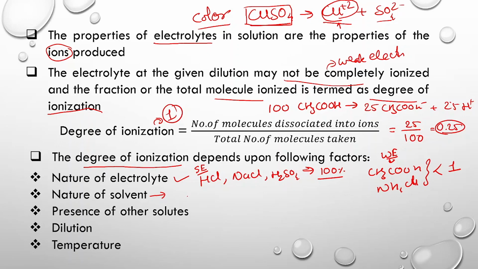The second factor is the nature of the solvent, that is, whether the solvent is polar or non-polar. For example, if we add NaCl in water, water is highly polar, and as a result NaCl will dissociate completely, and the degree of dissociation will be 1. If we add NaCl in a non-polar solvent like benzene, sodium chloride will dissociate very feebly, and the degree of dissociation will be less than 1.